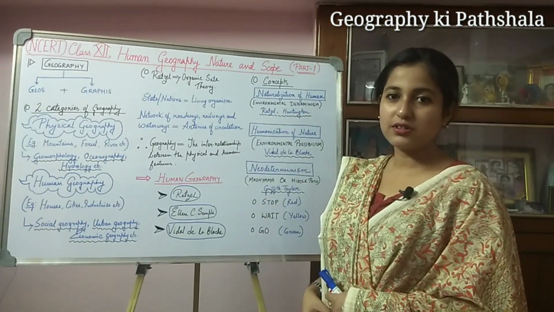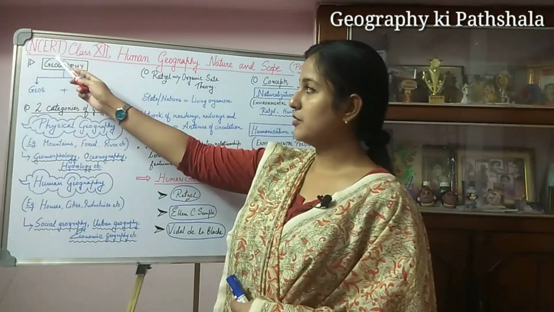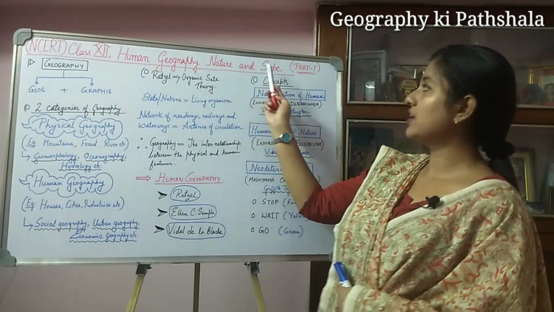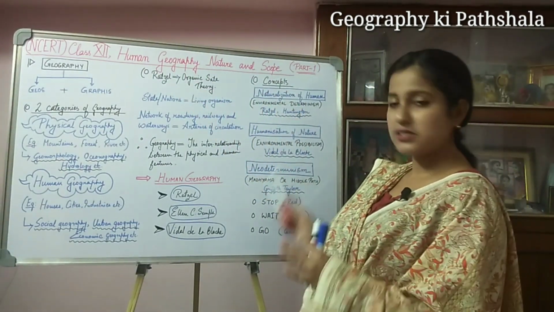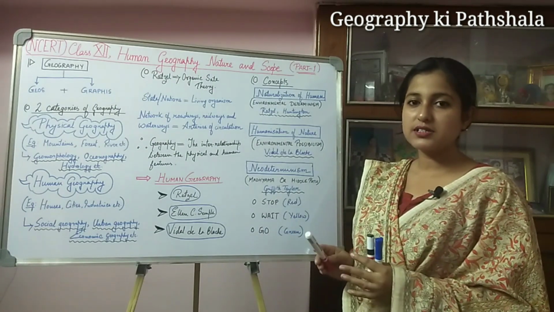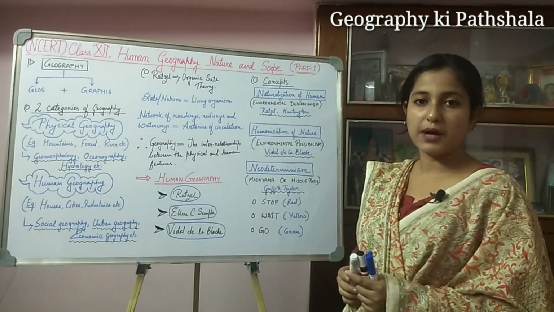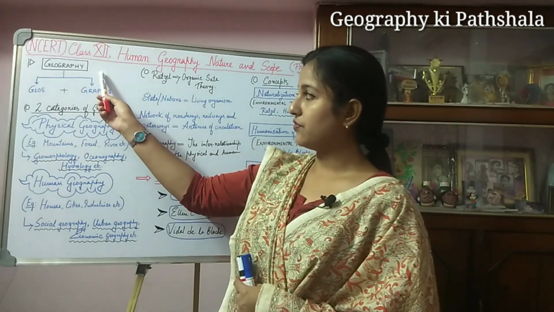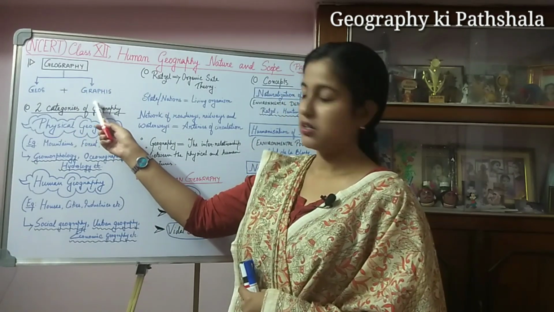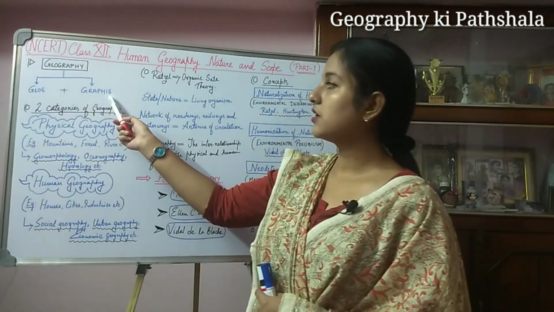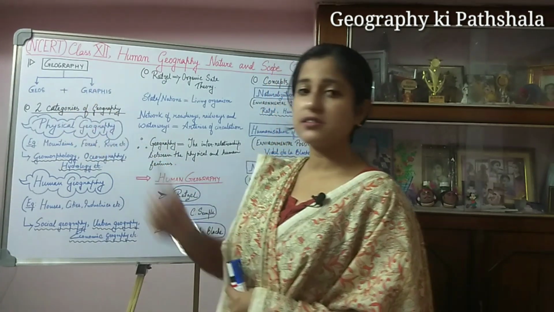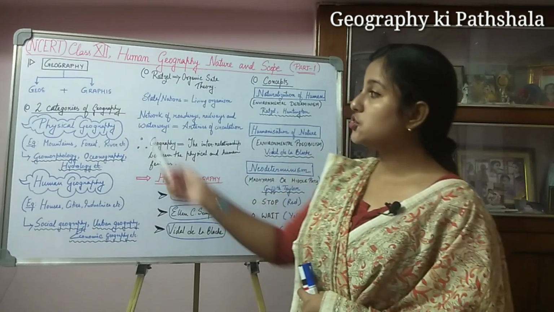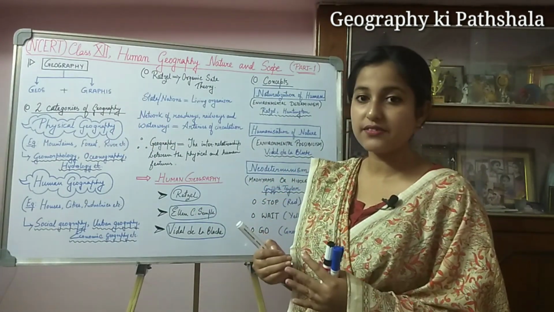So today we are going to discuss, according to the NCERT syllabus of class 12 Geography, Human Geography: Nature and Scope. In this video I am going to discuss the chapter's first part. So let's start with the term geography. Geography has come from two Greek words, geos and graphis. Geos means earth and graphis means to describe. That means geography is the description of the earth's surface.